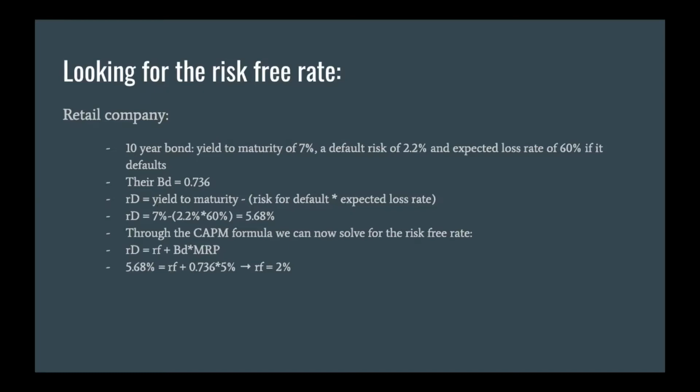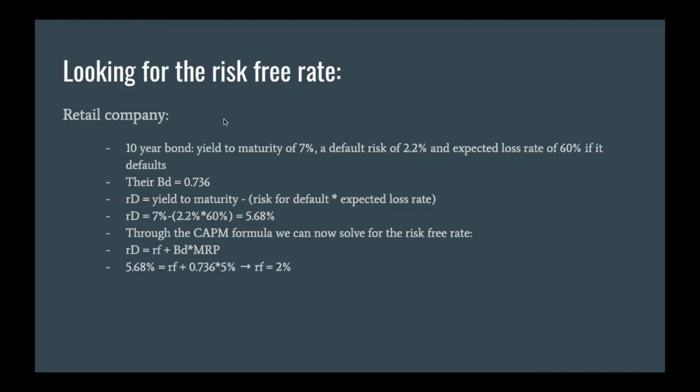We will begin by looking at the retail company, and the first two points state the information given about it. Furthermore, we know the equation that the debt rate, RD, is equal to the yield to maturity minus the risk of default times the expected loss rate. Plugging in the numbers we have received, we get an RD of 5.68%.